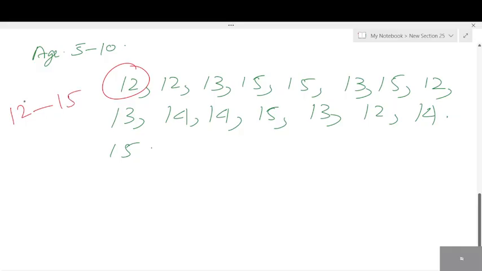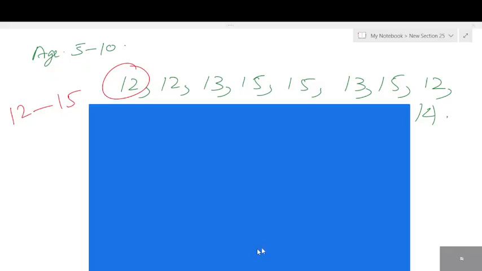15. Is there much difference or a very small difference between 12 and 15? Small difference. So that time we don't need to group. That is not required. You can directly write 12, 13, 14. What are the different types of numbers present?